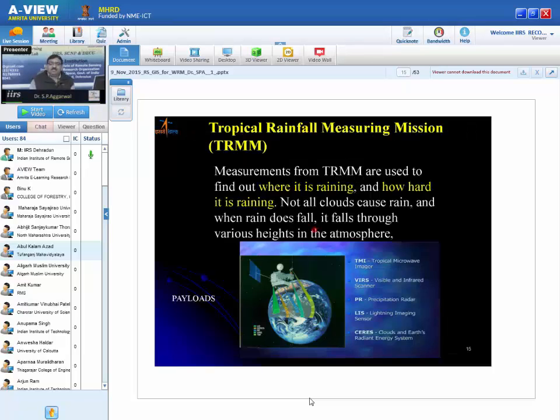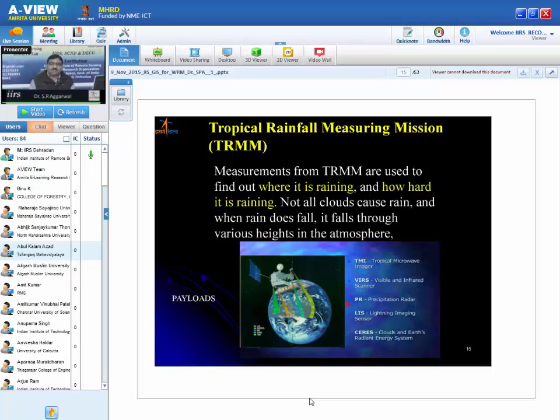Then we have many other satellites. Nowadays, of course, GPM, the Global Precipitation Mission, is there. But earlier, and it was a very successful story which I want to show you, there was the Tropical Rainfall Measuring Mission. This mission was launched by NASA in association with JAXA, the Japan Space Agency. Together they launched this satellite. This TRMM has 5 sensors. What is important here?